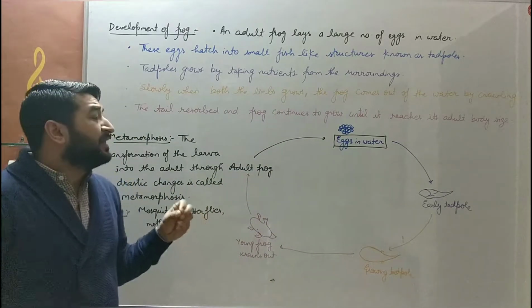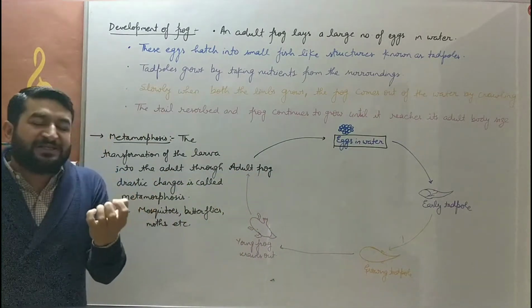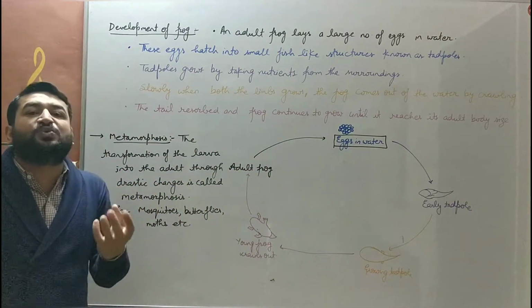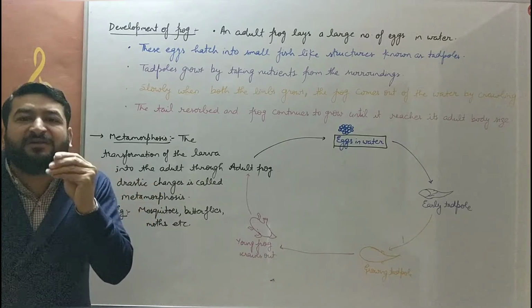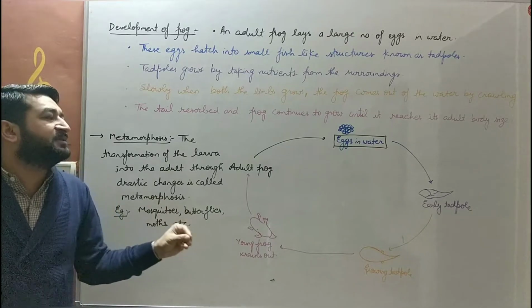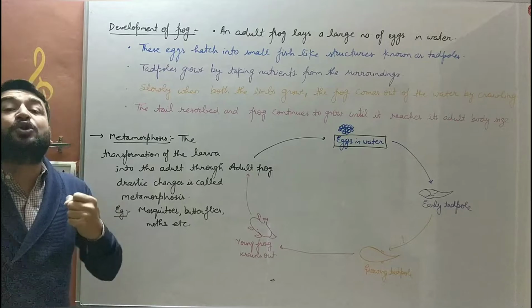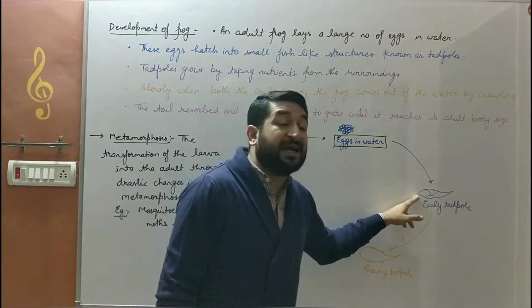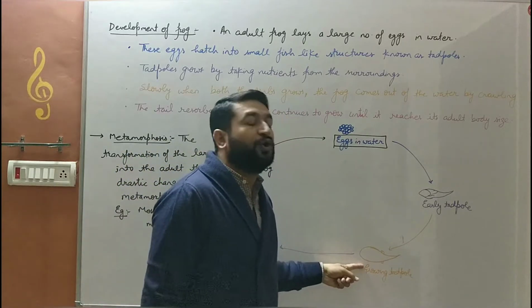That tadpole, the early stage of the frog, the larva of frog, will feed upon the tips of the green plants as well as the algae present in the water body and grows. This early tadpole, after taking the nutrients, slowly grows up into the growing tadpole.